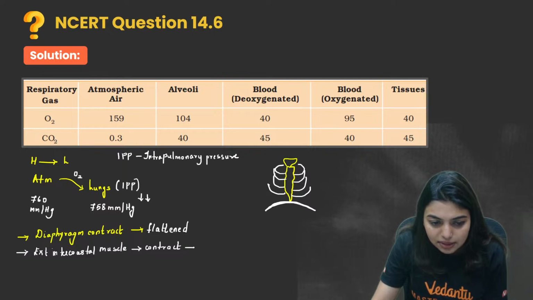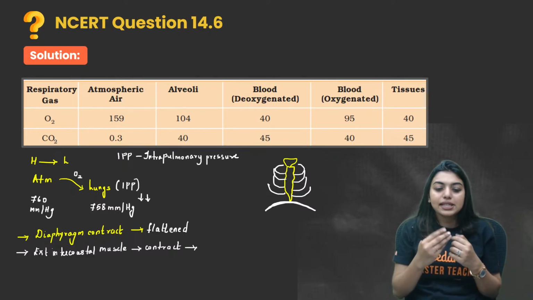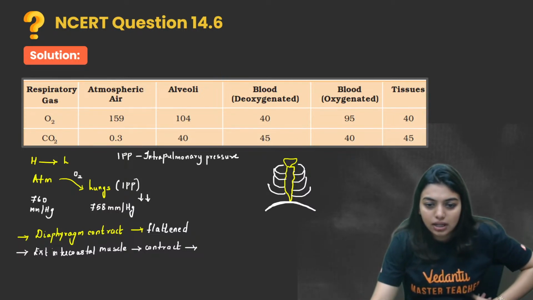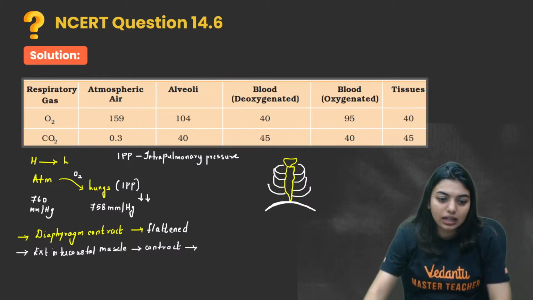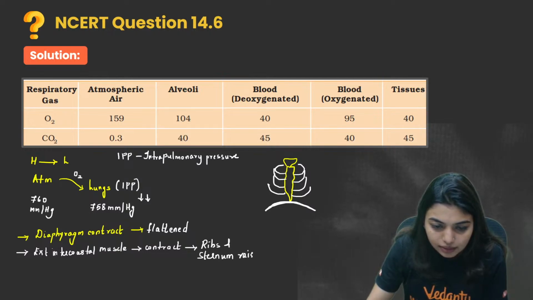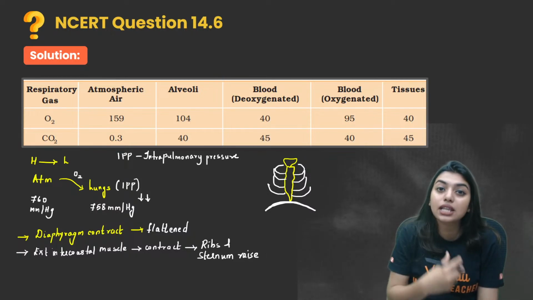Since these muscles are present between the ribs, always remember that the ribs and the sternum, look here, this is the rib, this is the sternum, will also rise a little. Because of this rising, what is going to happen? More space I am going to get.